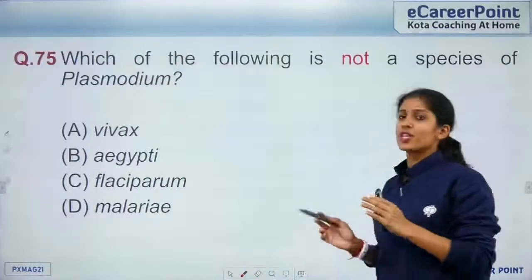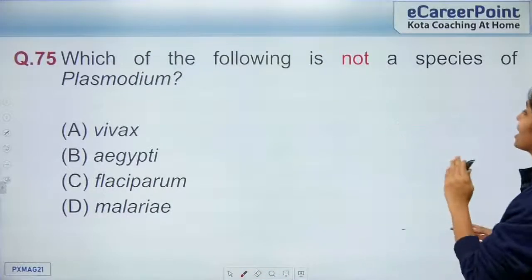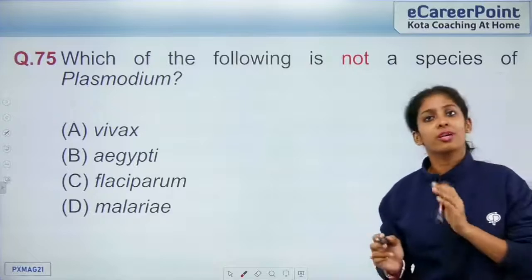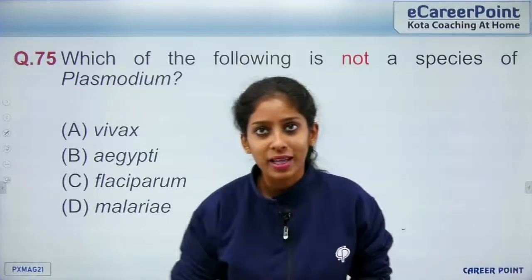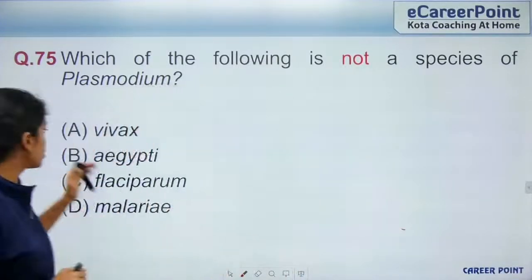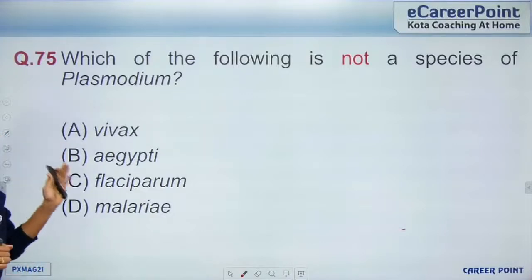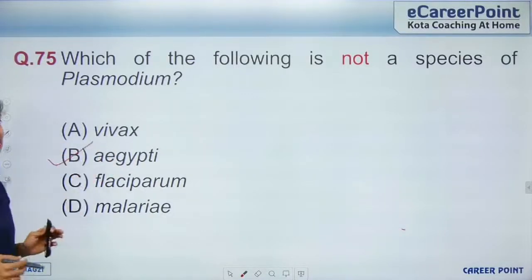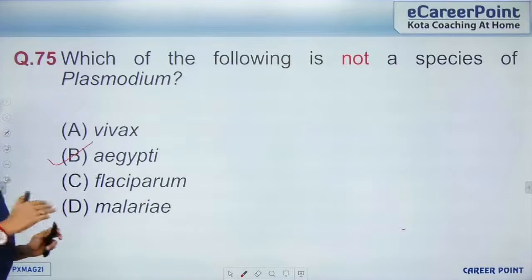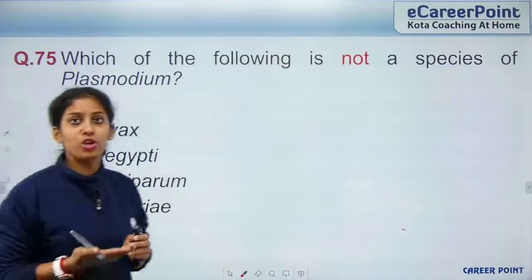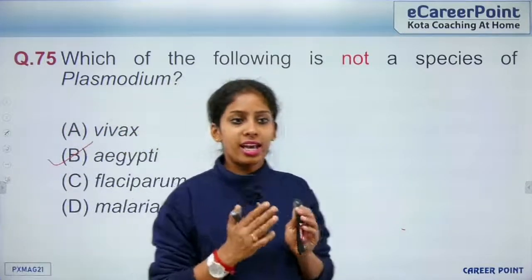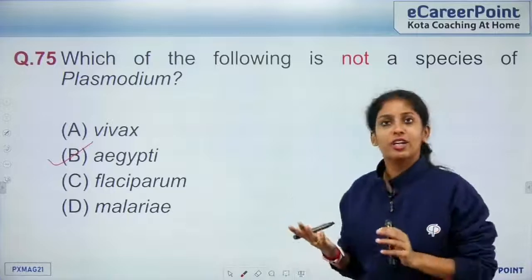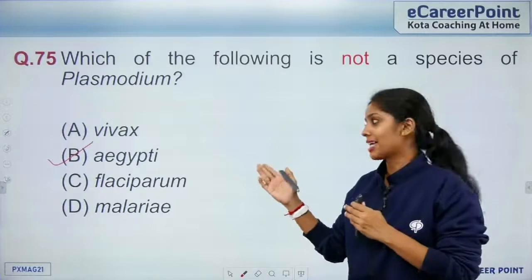So the last question for the evening, which of the following is not a species of Plasmodium? This again comes from the chapter Human Health and Disease. Which is not a species? Vivax, falciparum, malariae, and Aedes aegypti. This is Aedes aegypti, so this is a type of mosquito. It's not a type of protozoan or a Plasmodium. So this is again from an important concept, that is life cycle of a Plasmodium. So beginning of that has all these names.